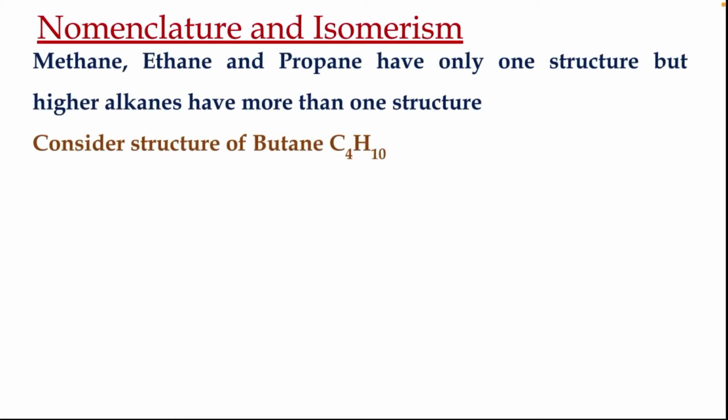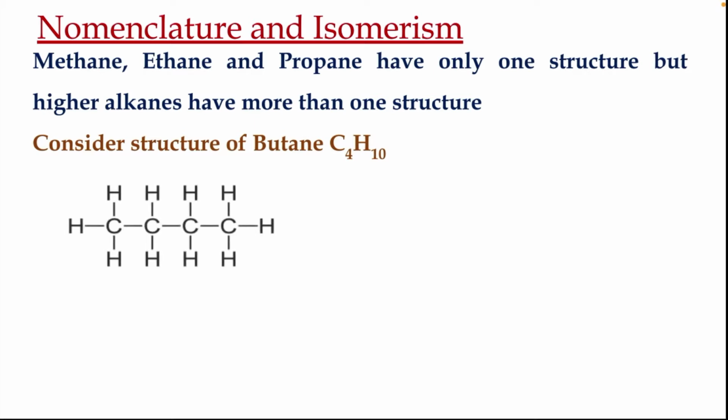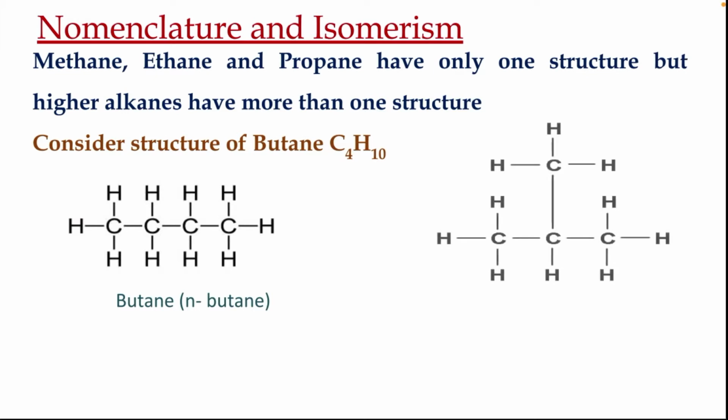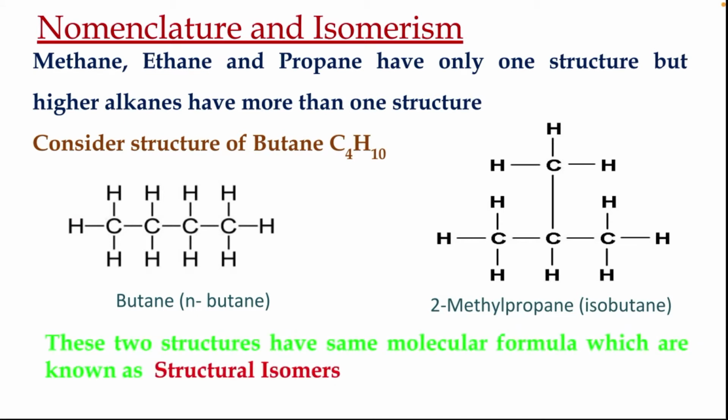Methane, ethane, and propane have only one structure, but higher alkanes have more than one structure. Consider the structure of butane, C4H10. In C4H10, the normal case we call butane, whereas in the isomeric form it can be 2-methylpropane, also called isobutane. These two structures have the same molecular formula but different structural formulas, which are known as structural isomers.